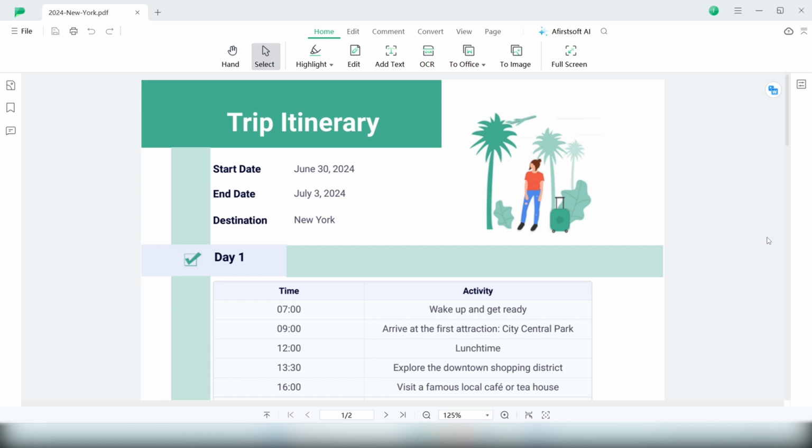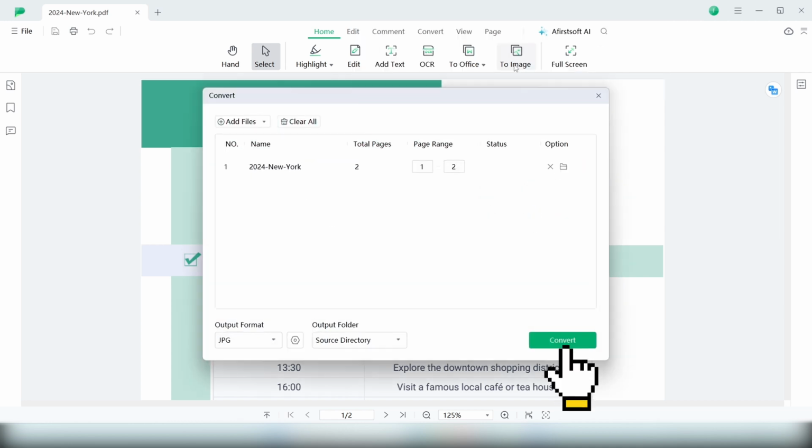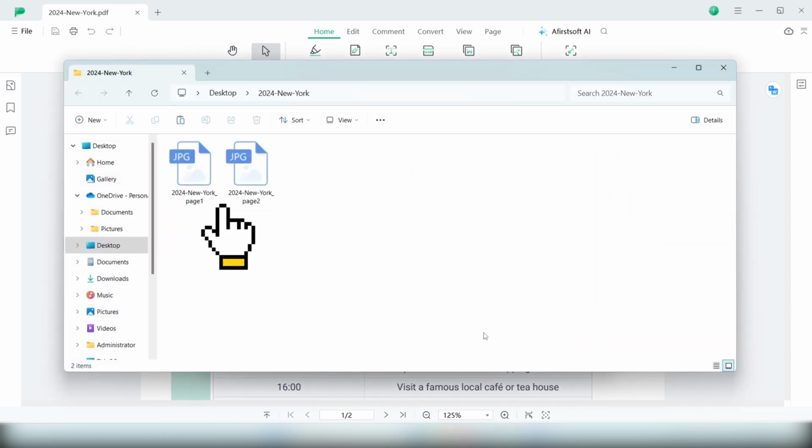Open Afirstsoft PDF on your computer and open the planner. Click To Image at the top. Check the settings and click Convert if there is no problem. Afirstsoft will convert PDF to image quickly.